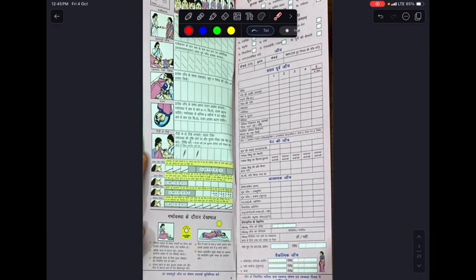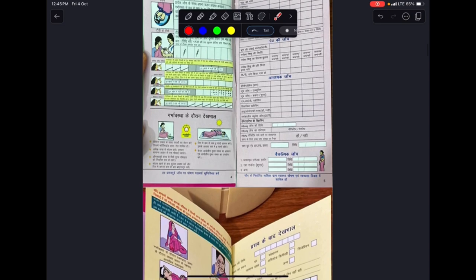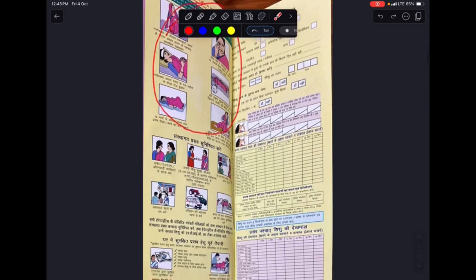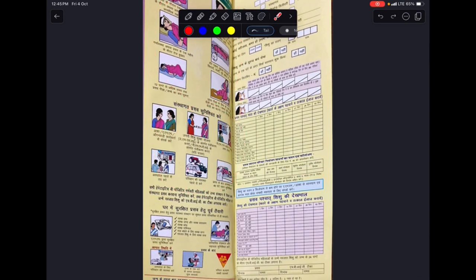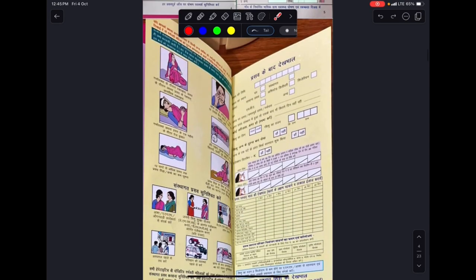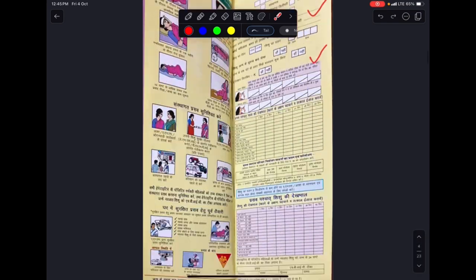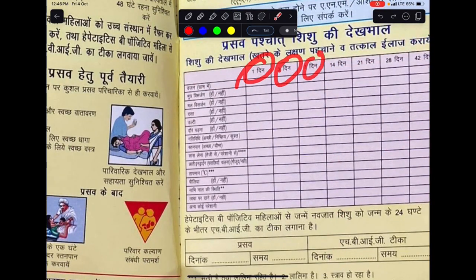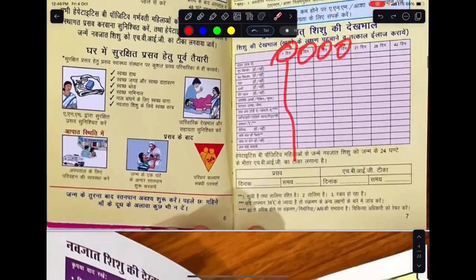Then you have all these investigations that need to be done. Then these are the danger signs showing that the female, her husband, or her family needs to take care of her. Then these are all the things related to institutional deliveries that are required. And again, during pregnancy, what all things need to be taken care of. All the records are maintained. And when the baby is born, for day 1, day 3, day 7, day 14, the entire monitoring is done, till day 42.